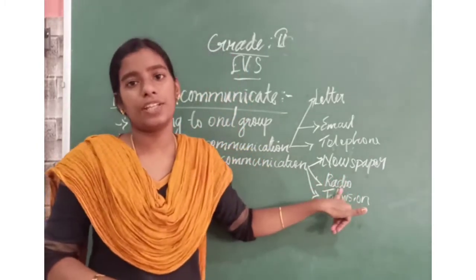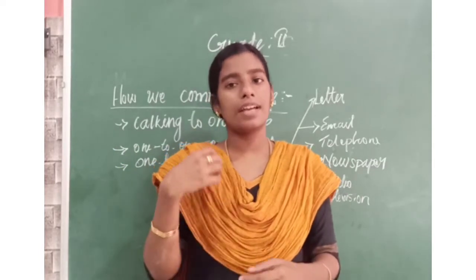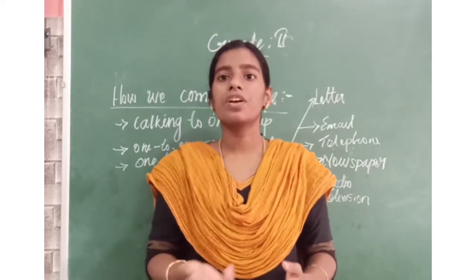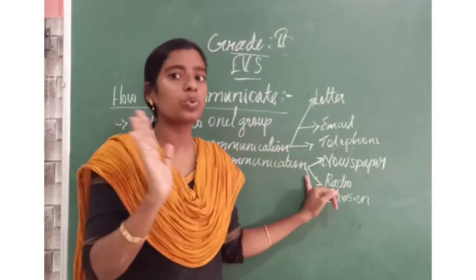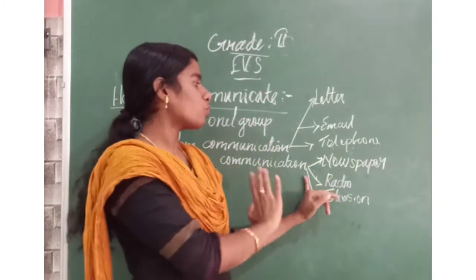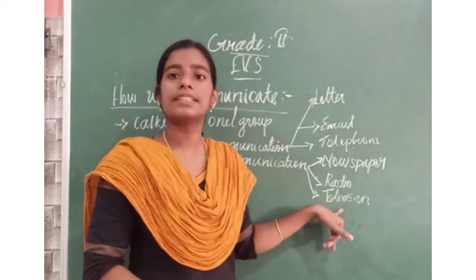Next one is radio. On the radio they will say the news or play songs. We all will hear that. So radio is one and we all in a group will hear. So it is one-to-many communication. Next one is television.